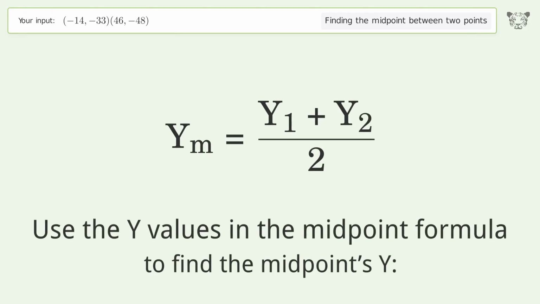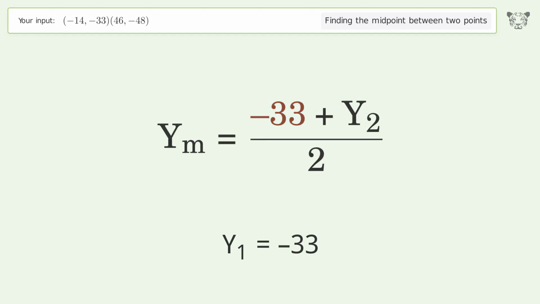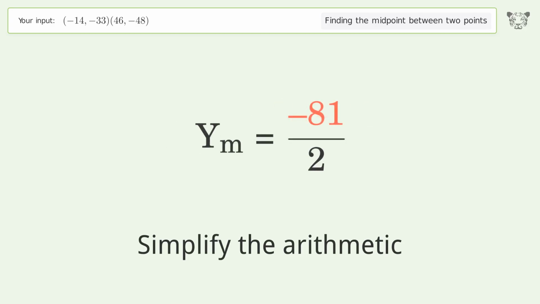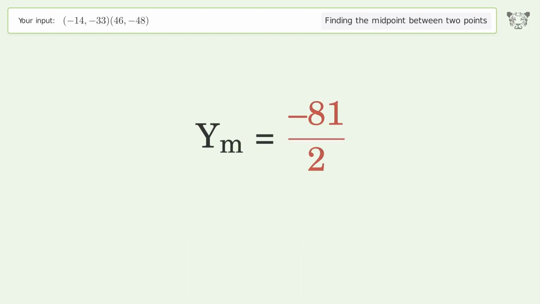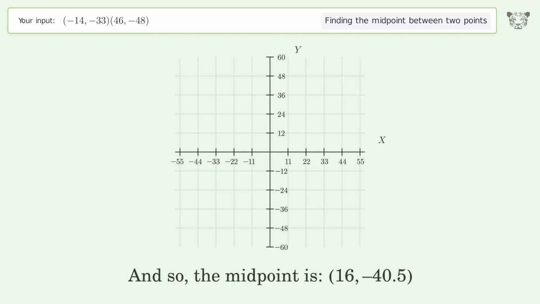Use the y values in the midpoint formula to find the midpoint's y. y1 equals negative 33. y2 equals negative 48. Simplify the arithmetic. And so, the midpoint is 16, negative 40.5.